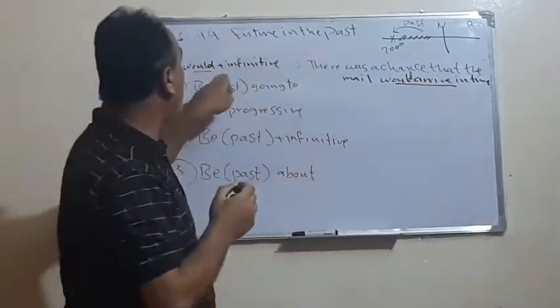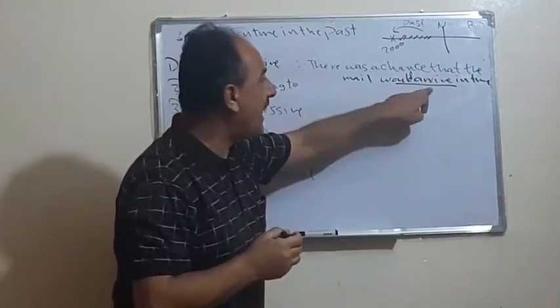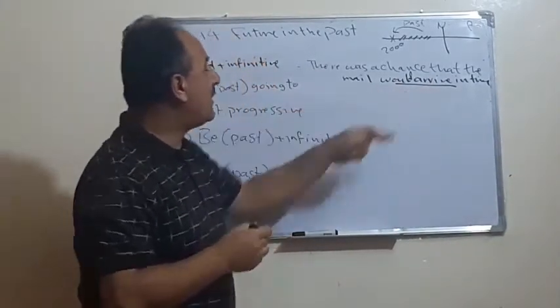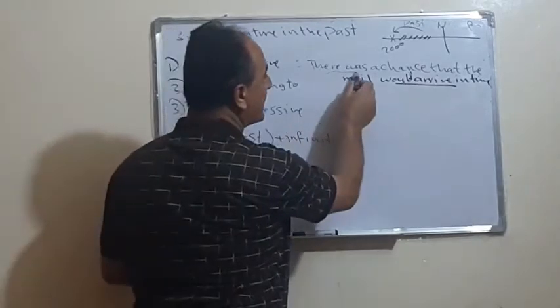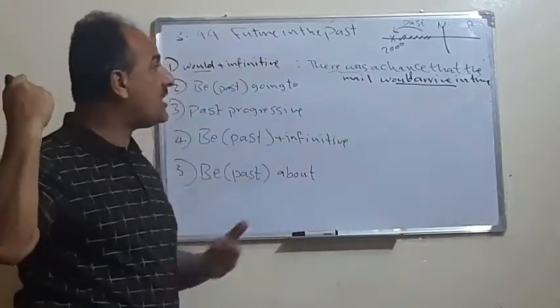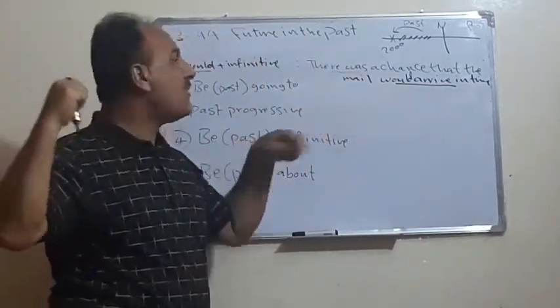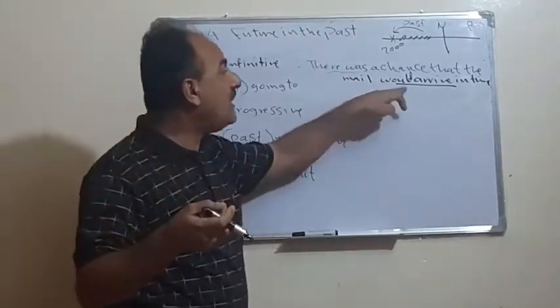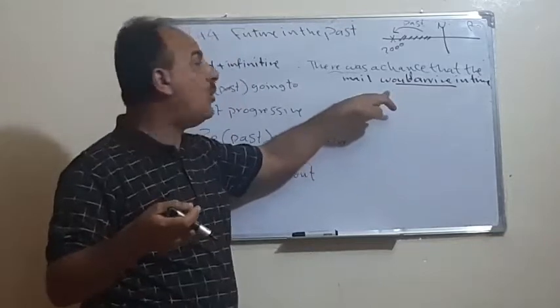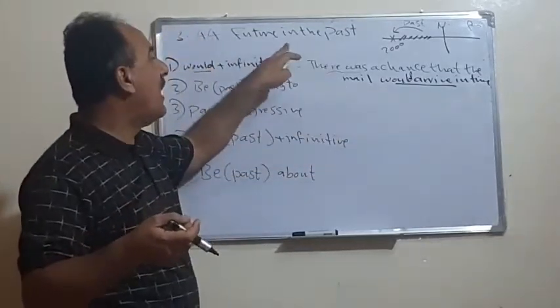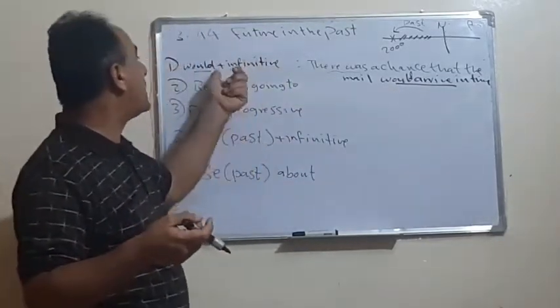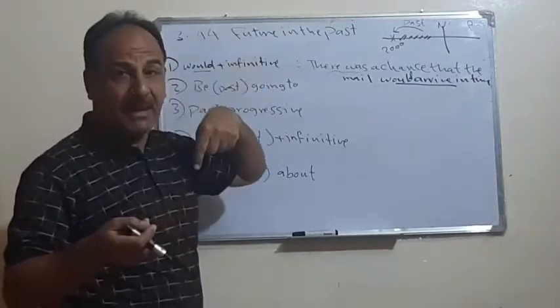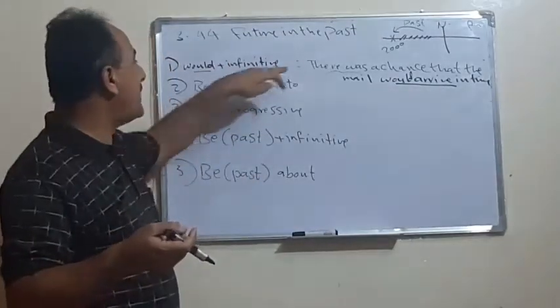As we said, would plus what? Infinitive. Would arrive. Why do we consider this? Because we are talking about the past. There was a chance. At that time, there was a chance that the letter or the mail would reach. We don't say will reach. Will expresses the future, but would reach expresses future in the past. So, this is the first case.